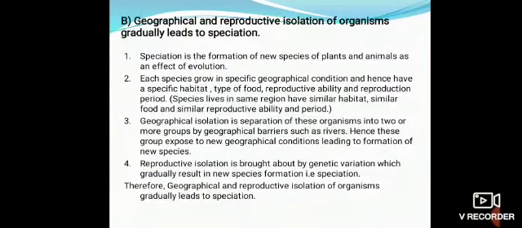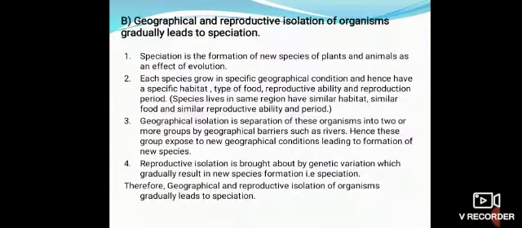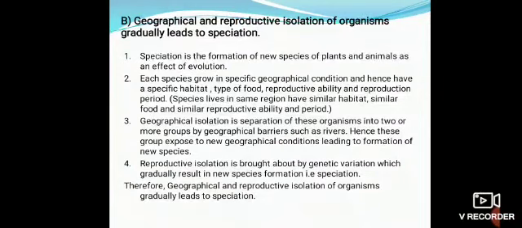Third point: geographical isolation is a separation of these organisms into two or more groups by geographical barriers such as rivers. Hence, these groups are exposed to new geographical conditions leading to formation of new species. Fourth point: reproductive isolation is brought about by genetic variation which gradually results in new species formation, that is speciation. Therefore, geographical and reproductive isolation of organisms gradually leads to speciation.